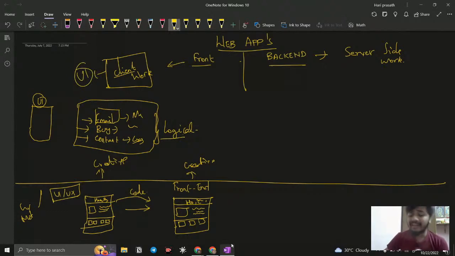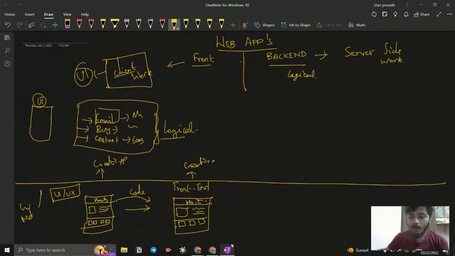And what is going to be the backend? Backend is going to be the server side. This is the logical part of a website, all the business work, like the purpose of building a website or web app. You are liking something, or saving something, or subscribing to the channel and clicking the bell icon, everything. All that goes under the backend work. These are all called logical thinking.